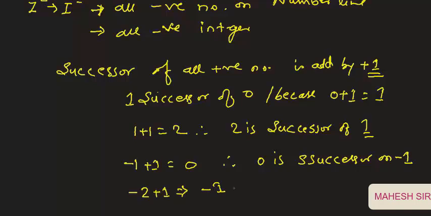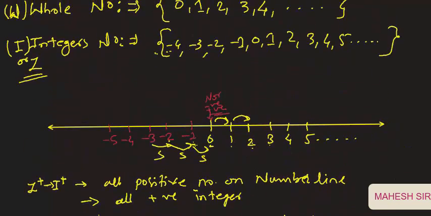Therefore -1 is the successor of -2. Okay, so we can say, look at here, -1 is the successor of -2, -2 is the successor of -3, -3 is the successor of -4 and -4 is the successor of -5.